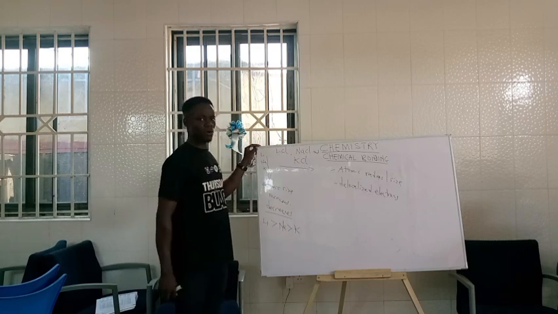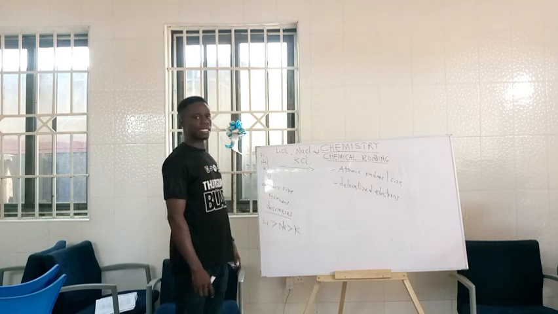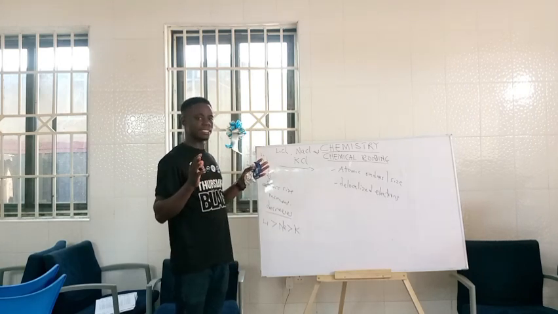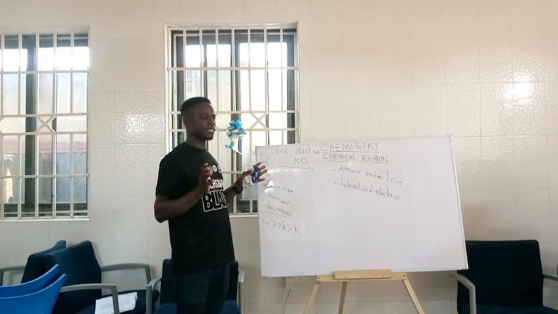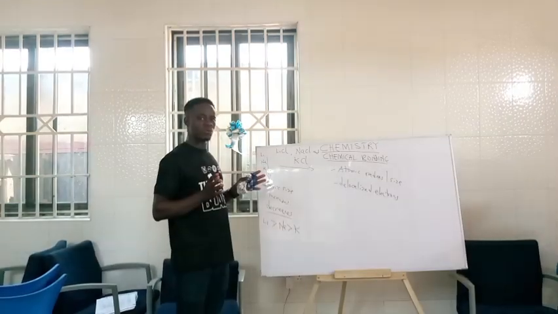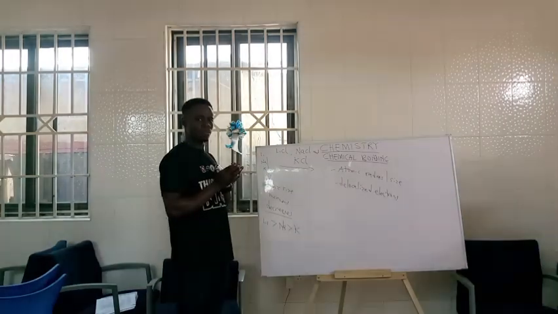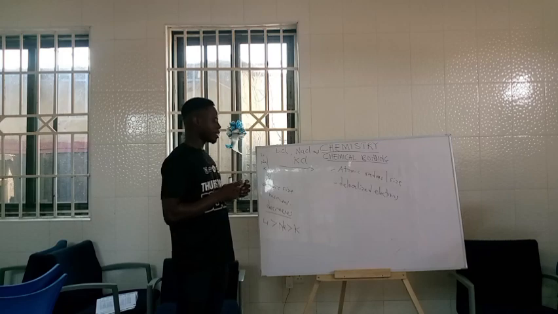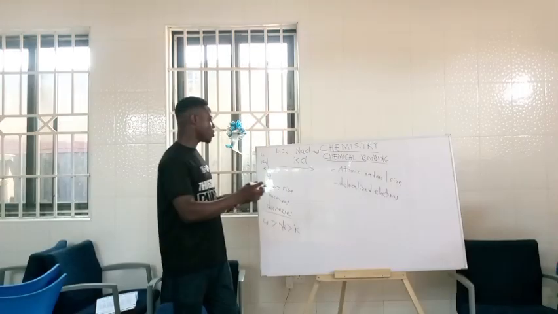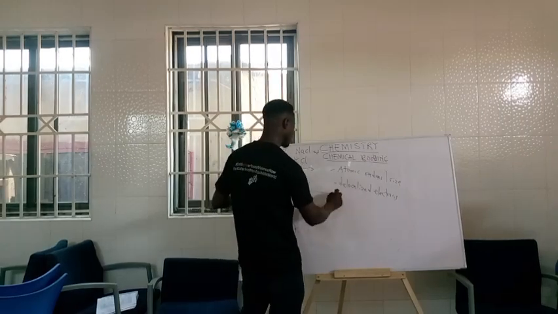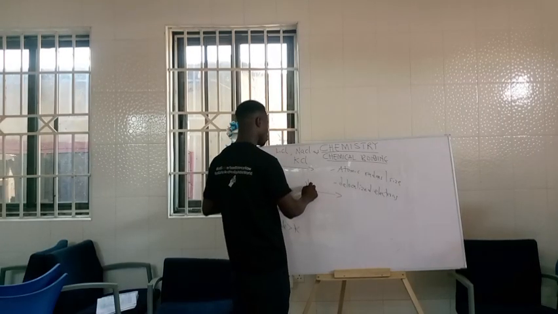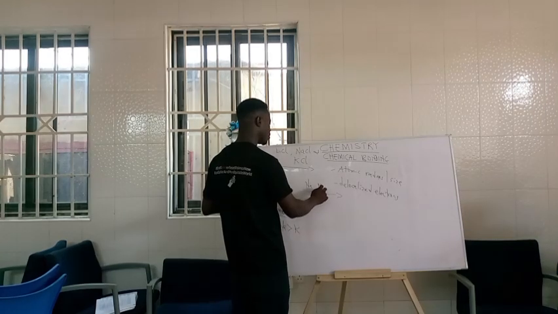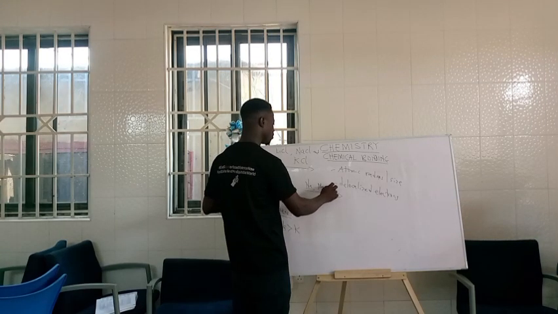The reason is that once you move down the group, atomic size increases. The bigger the atomic size, the smaller the metallic bond strength. The smaller the atomic size, the bigger the metallic bond strength. That is the concept when you are moving down the group. Now what about when you are moving from left to right on the periodic table, like sodium, magnesium, aluminium?